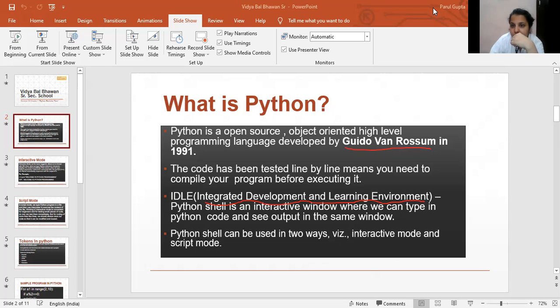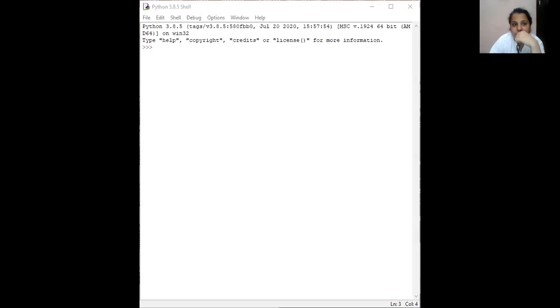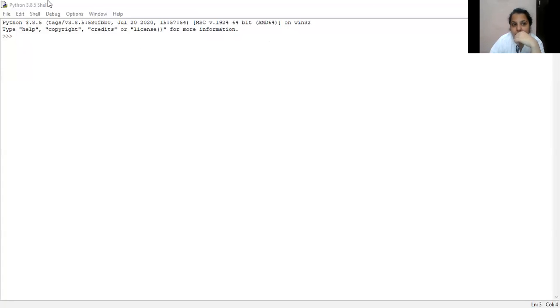Okay, children? Yes, as you can see here, this is our Python IDLE shell. Here I'm using version 3.8.5, as this has been installed in my laptop. And this is the interactive mode. How can you see that this is the interactive mode?